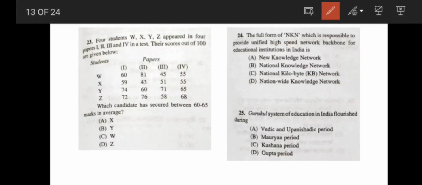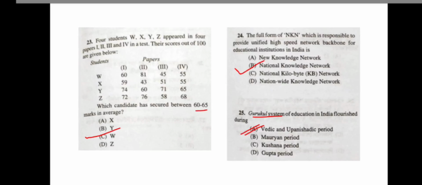Okay. Now coming to question number 23, another quantitative question, and here the correct answer would be option C, W. Okay. Now question number 24, the full form of NKN, which is responsible to provide a unified high-speed network backbone for the educational institutions in India, is National Knowledge Network, option B. Okay. Now question number 25, very easy question to answer. The Gurukul system of education in India flourished during the Vedic period. Later Vedic period actually.